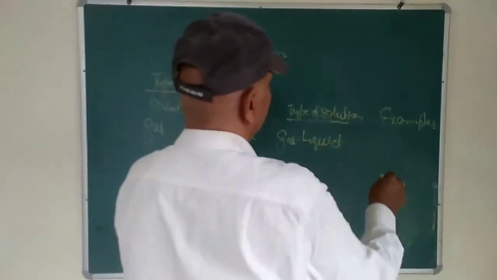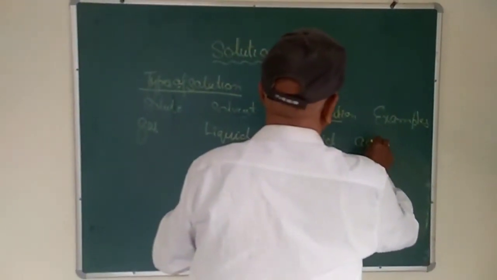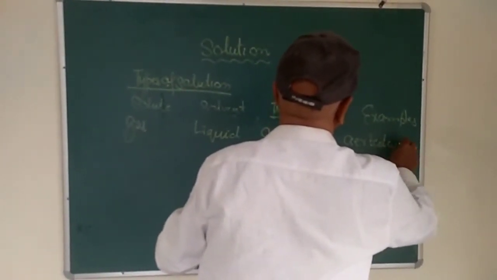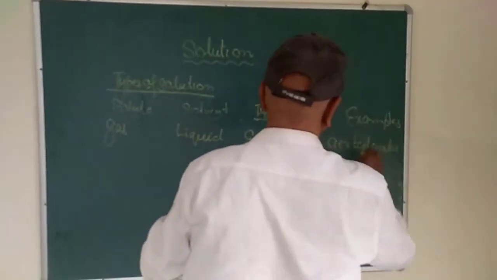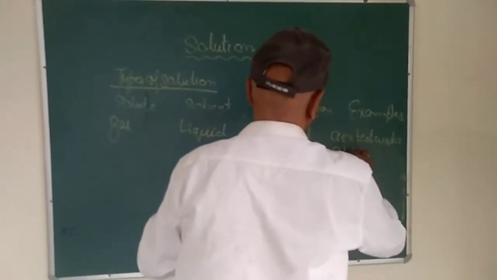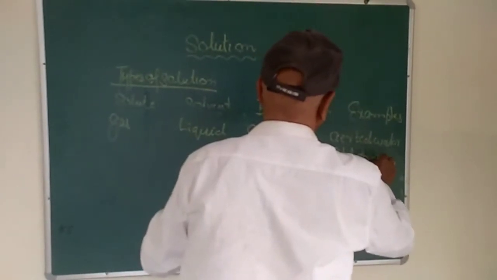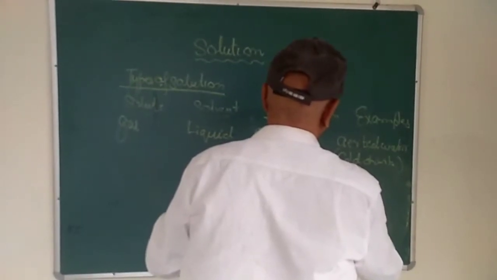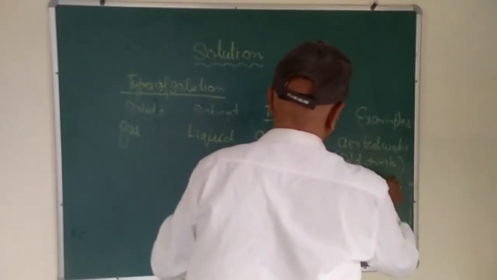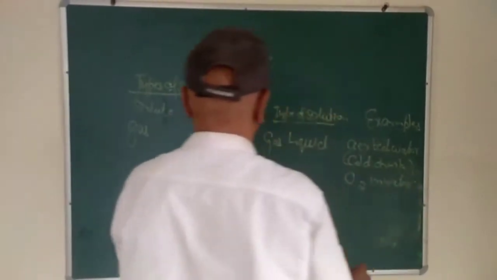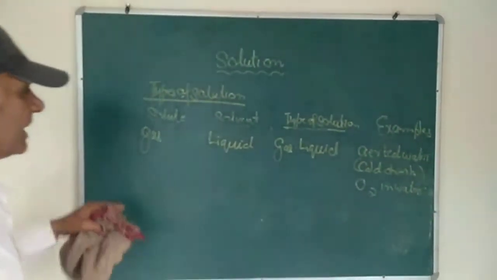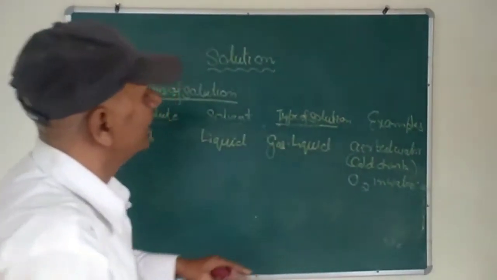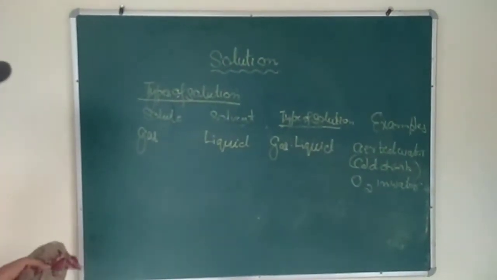For example, a cold drink, or oxygen dissolved in water. Where the gas is the solute and the liquid is the solvent, such a solution is called a gas-liquid solution. These are the examples.